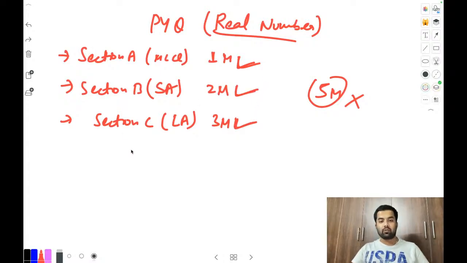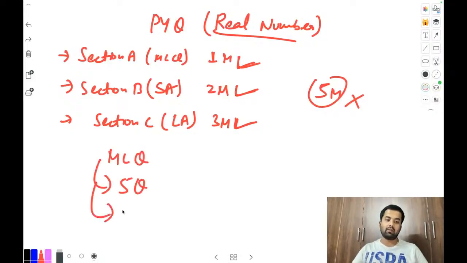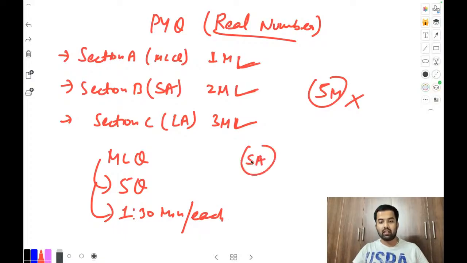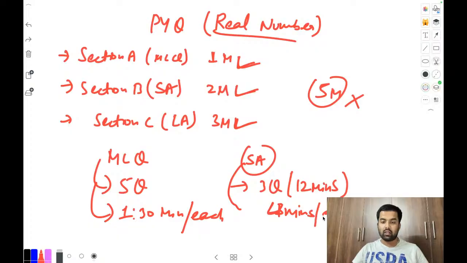Today's MCQs will total 5 questions, which means you will take maximum 1.5 minutes for each question. For section B, the SA category, we will discuss 3 questions total, and let's keep 4 minutes for each one.